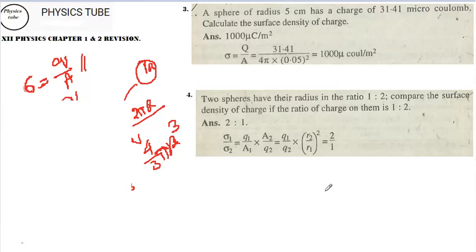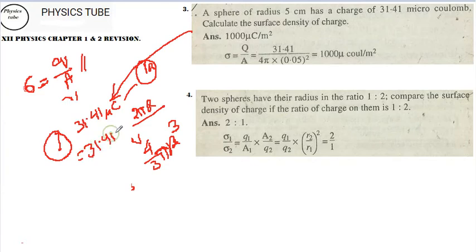I am solving question number 3. A sphere of 5 centimeter radius has a charge of 31.41 microcoulomb, that is 10 to the power minus 6 coulomb. So I can simply write here 31.41 into 10 to the power minus 6 coulomb. Very often students ask how come it is a fraction. This is a charge Q, not M. This is Q they are talking about.